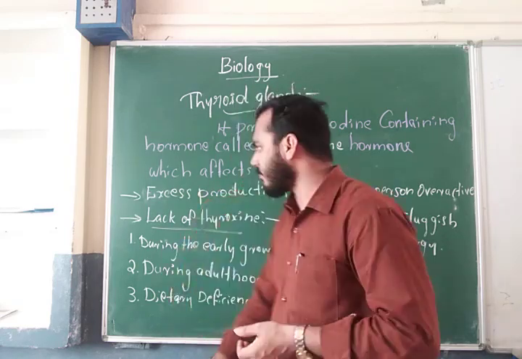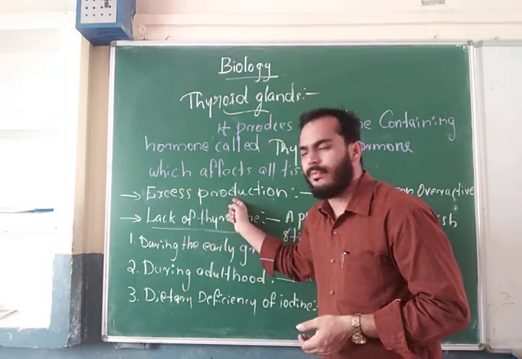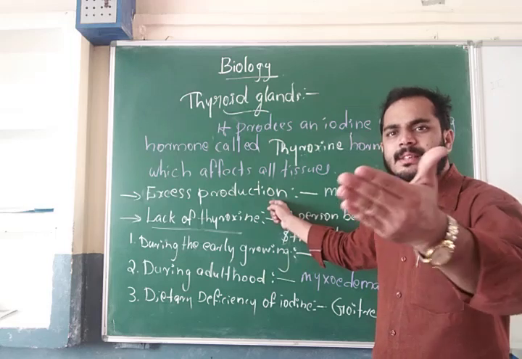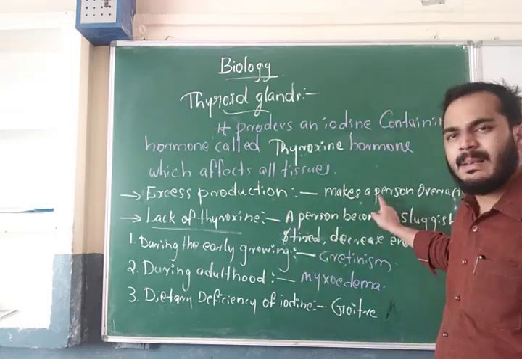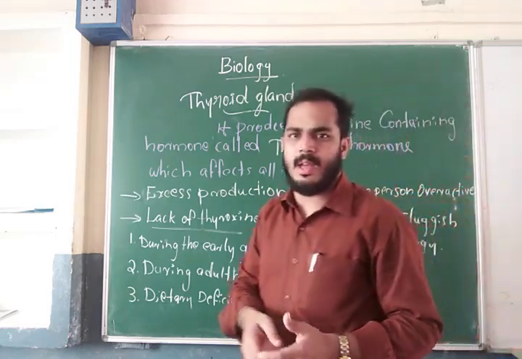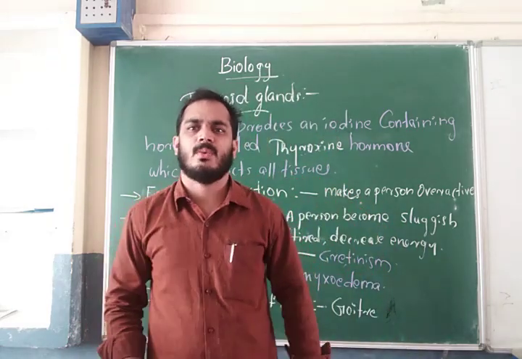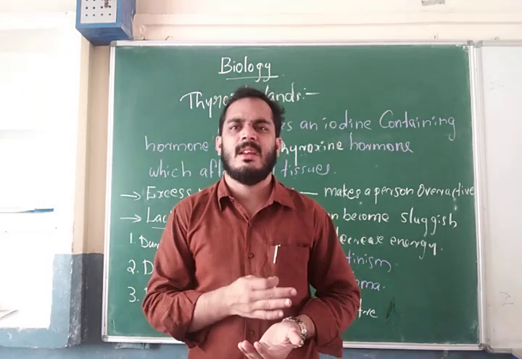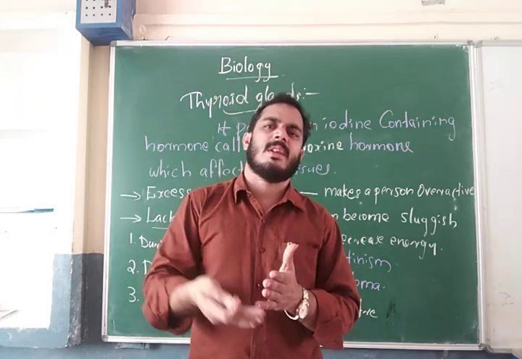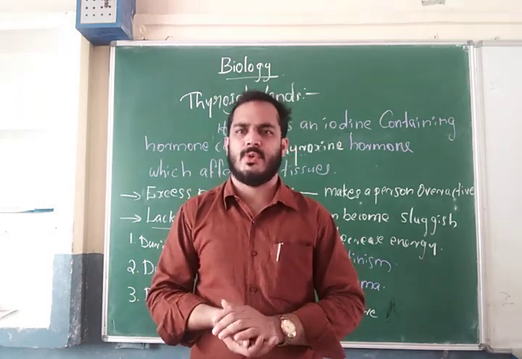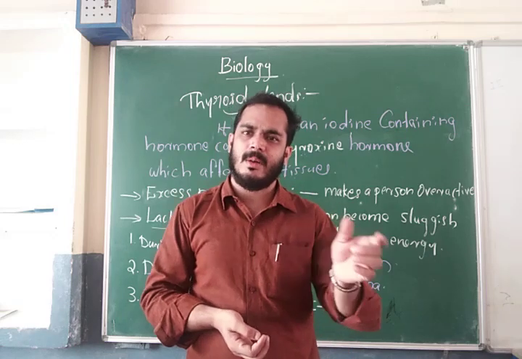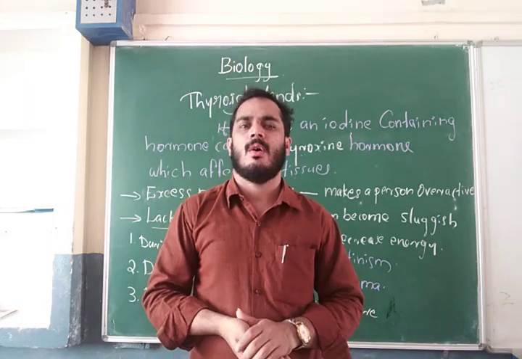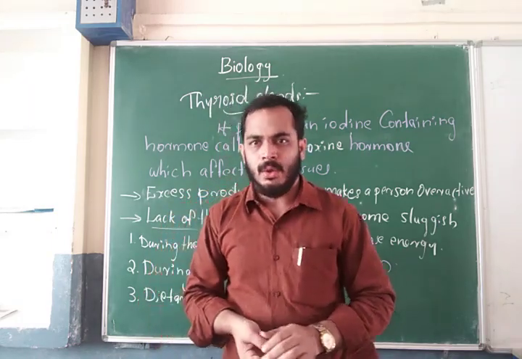First, the excess production of thyroxine hormone in the human body makes a person overactive. In some simple problems, they also act by overreacting to some particular situations. That is due to this thyroxine hormone.